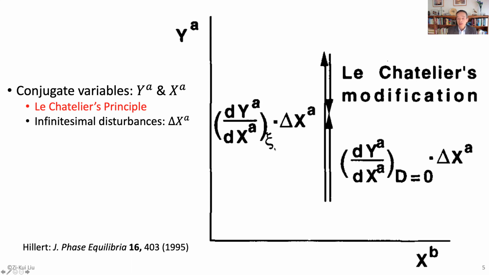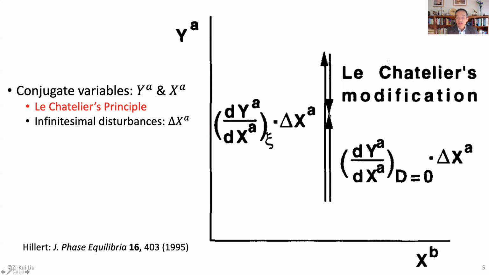And Xi here means Xi is fixed, which means it's a frozen condition. That means there's no reaction in the system yet, no internal process in the system yet. Then the temperature, the Ya, will jump up here. And now after that, the system has time to react to it. Also, you can have internal processes. That's called the Le Chatelier's modification. So it will bring the Ya down to another value.